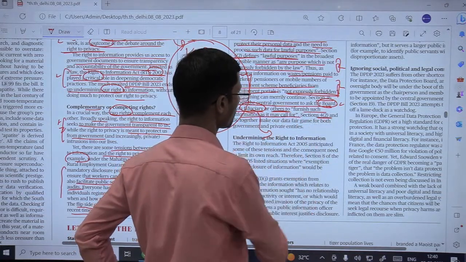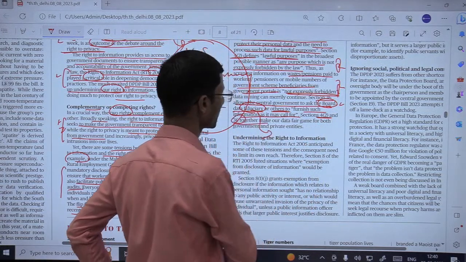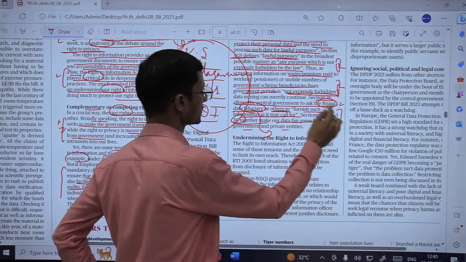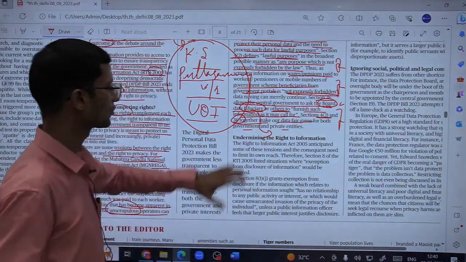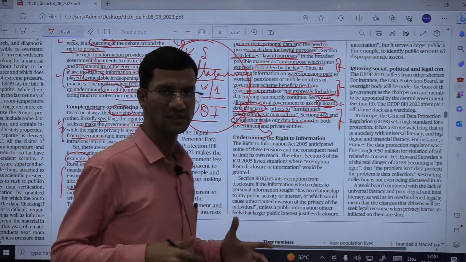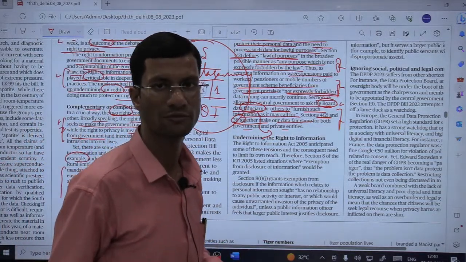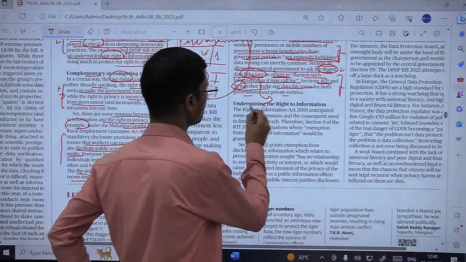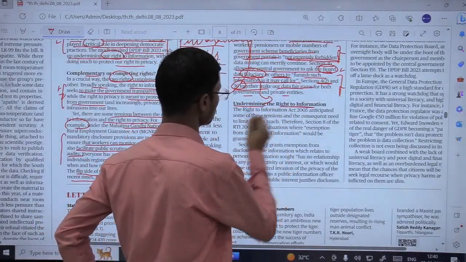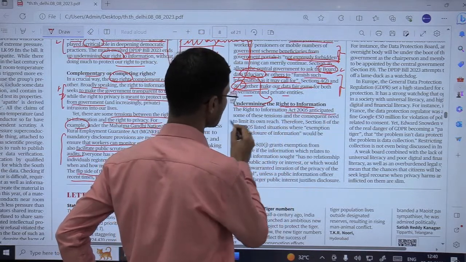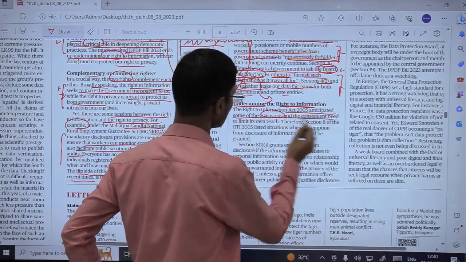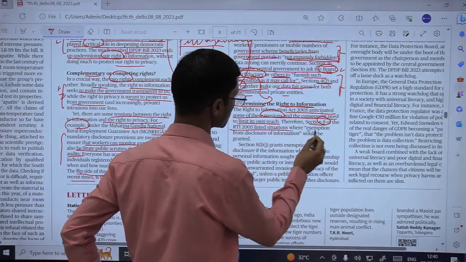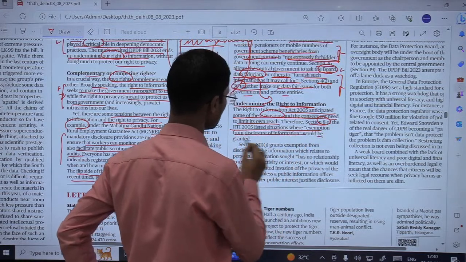Now section 4 clause 2 and 36 together अगर read करें हम, तो this makes our data fair game for both government and the private entities. ठीक है, सो दोनों को अगर साथ में हम रीड करें तो कहीं ना कहीं आवर डेटा, पर्सनल डेटा has become something called fair game for both the parties, government and private entities. Now this is undermining the right to information. The Right to Information Act 2005 anticipated some of these tensions and the consequent need to limit its own reach. Therefore section 8 of the RTI lists situations where exemptions from disclosure of information would be granted.